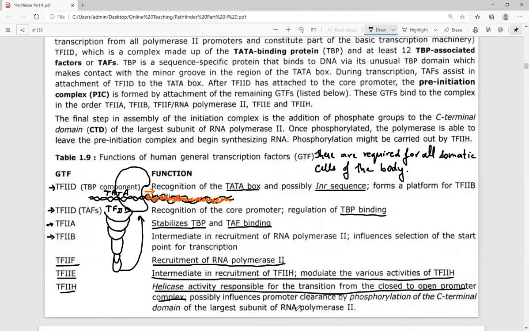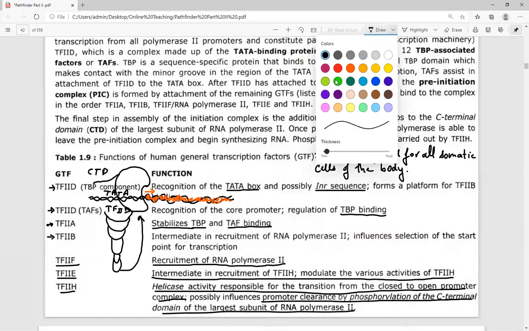See this? It possibly influences promoter clearance by phosphorylation at the C terminal domain of the large subunit of RNA polymerase II. RNA polymerase also has a domain, called the CTD, carboxy terminal domain. It is only this carboxy terminal domain that undergoes phosphorylation so that the activation of transcription will take place.